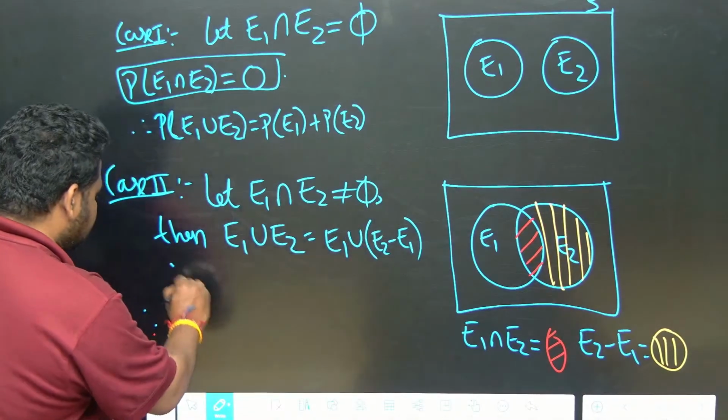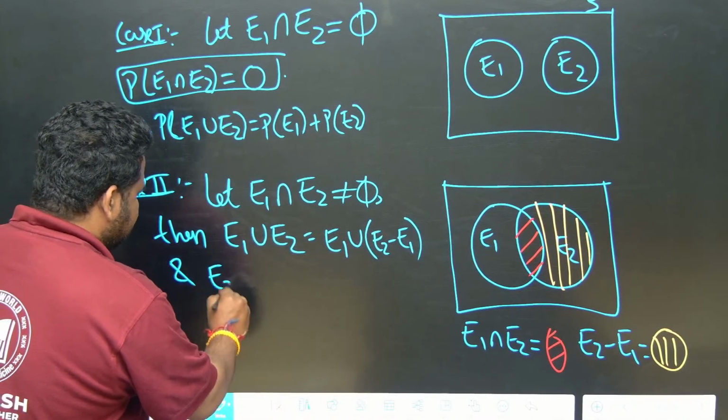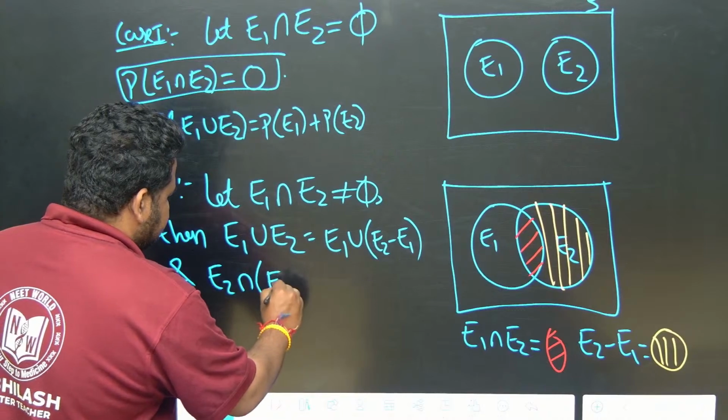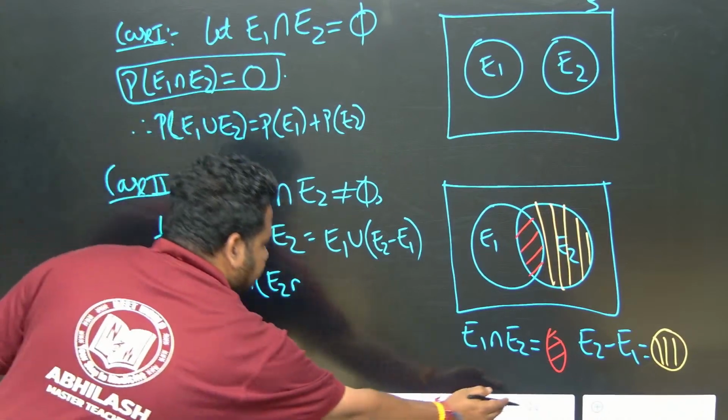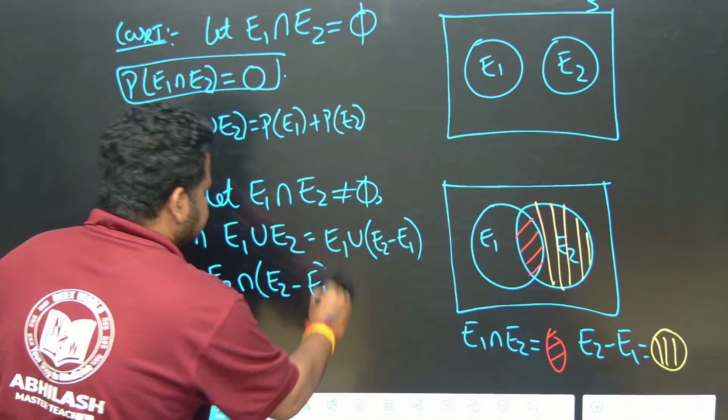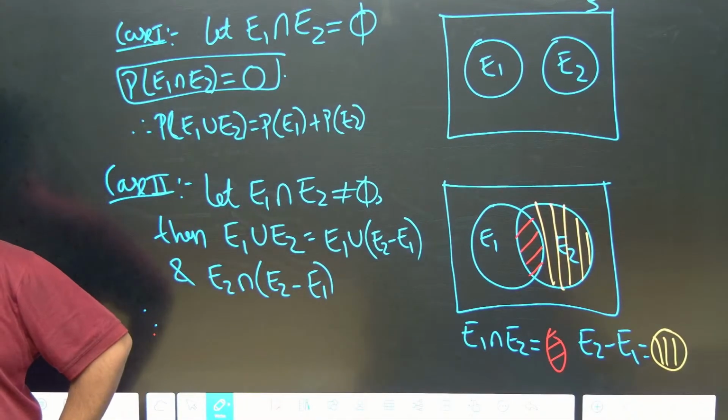And also see here, E1 intersection E2 minus E1. What will happen?